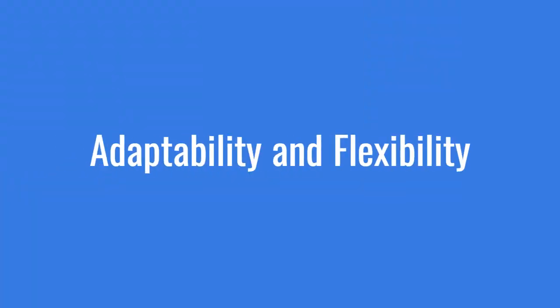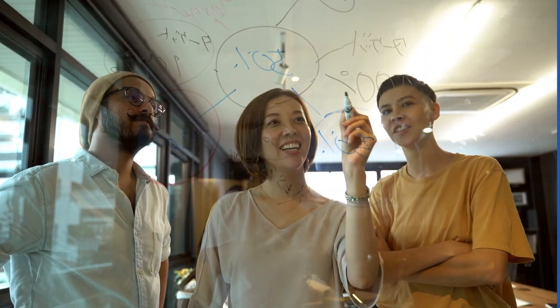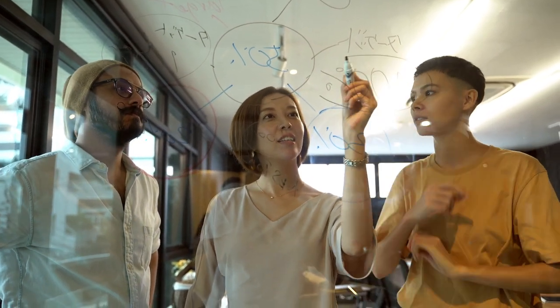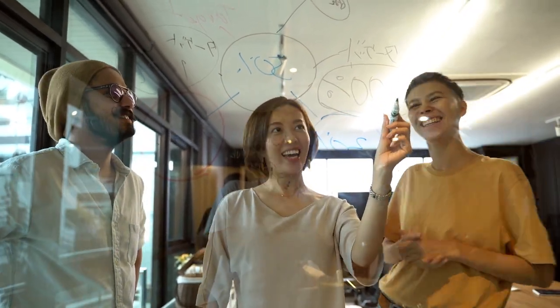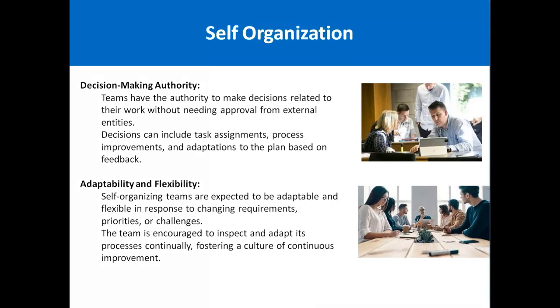Then adaptability and flexibility. Self-organizing teams are expected to be adaptable and flexible as well, because we know agile projects have requirements changing, and priorities and challenges are there. So the team is encouraged to inspect and adapt its processes continually.